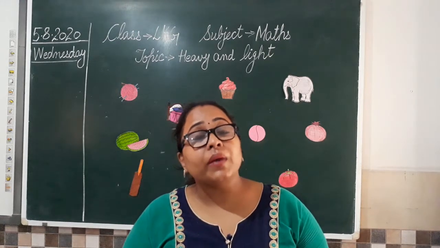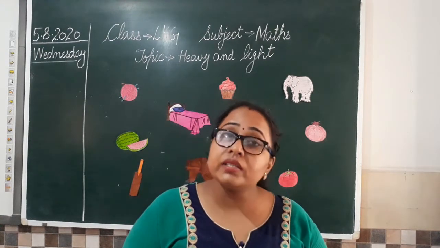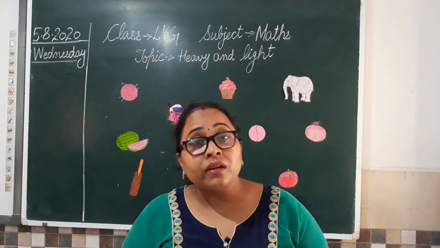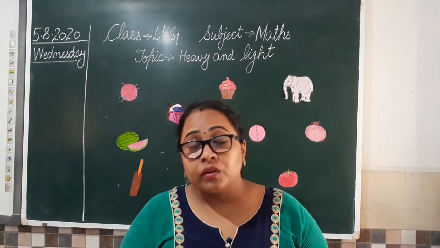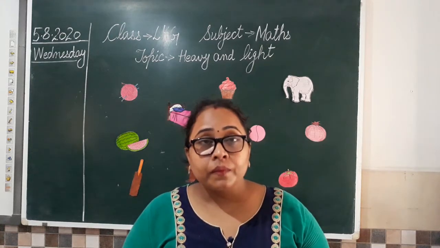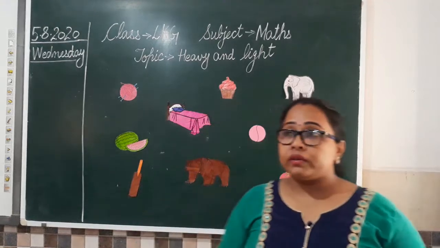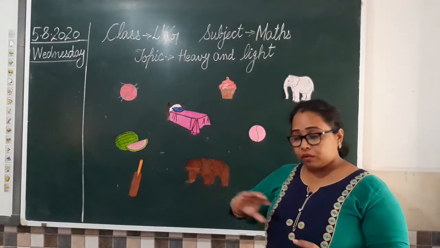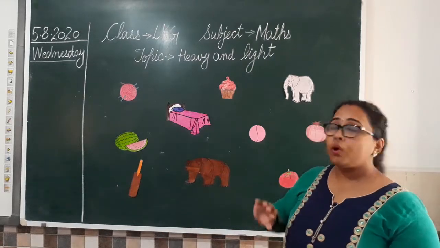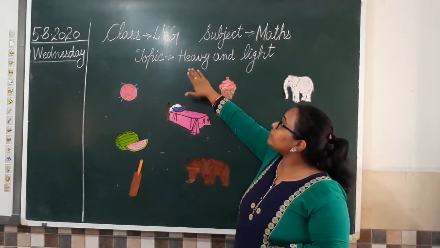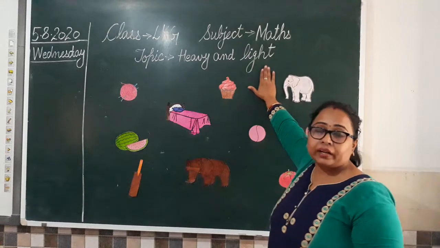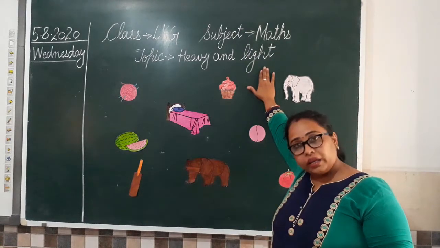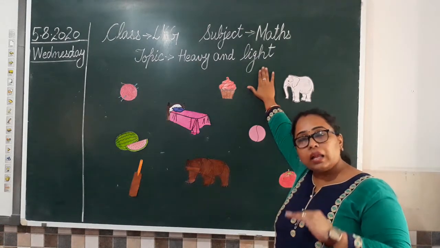So some bats are made of plastic. Those are easy to carry. But the wooden bats are heavy in weight. We cannot pick them. So what I want to tell you is that there is a comparison which we can do on the basis of weight, that is heavy and light. Heavy means bhaari and light means halka.